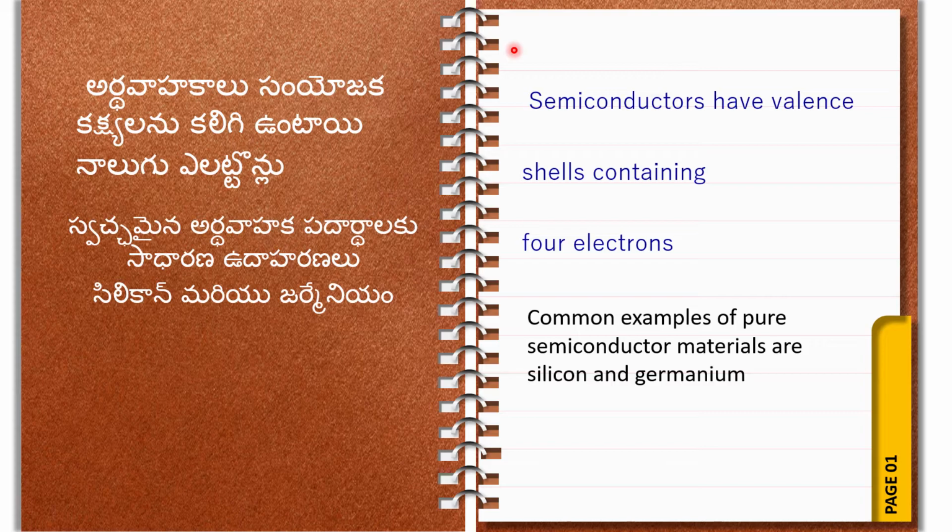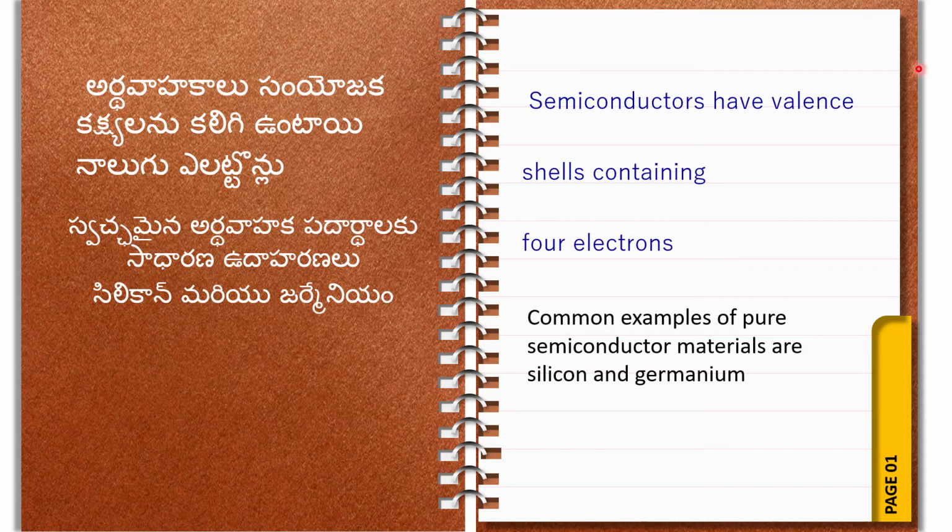For a conductor, valence electrons must be 1, 2 or 3. Valence electrons up to 3, that is a conductor. When it is 4, that is a semiconductor. More than 4, that is an insulator. This is very important. Up to 3 conductor, 4 semiconductor, more than 4 valence electrons, insulator.